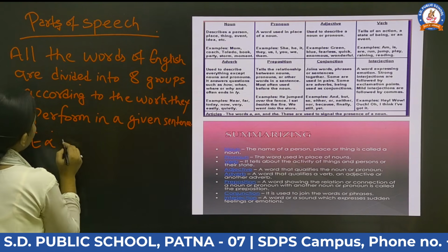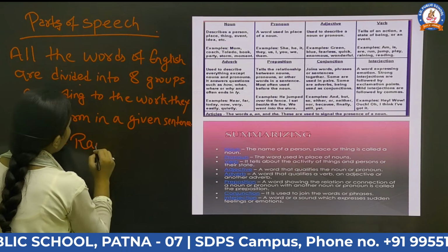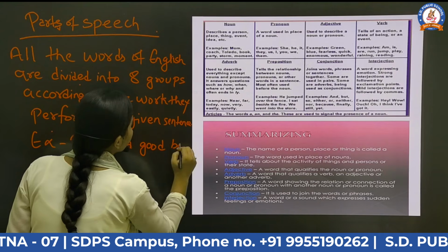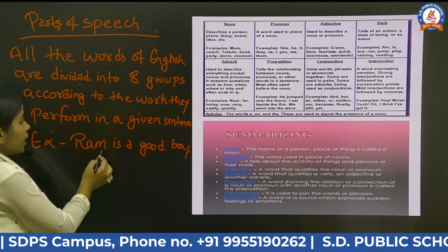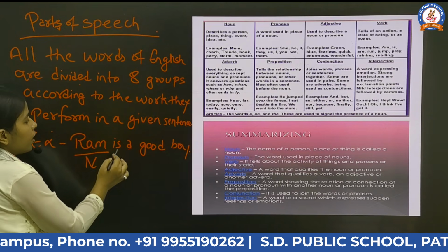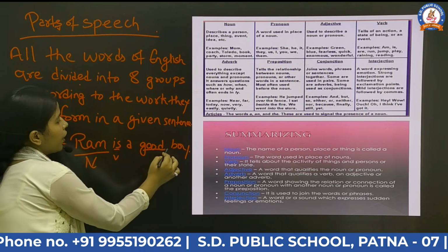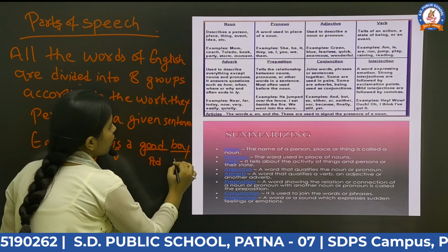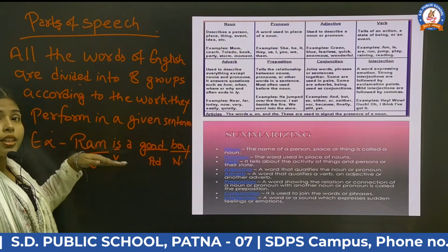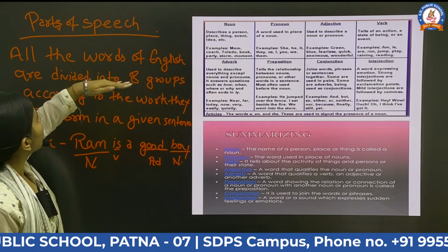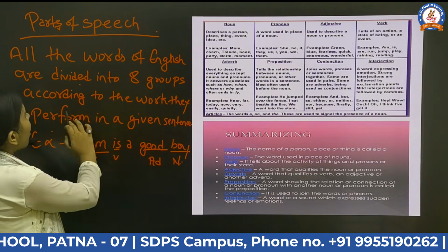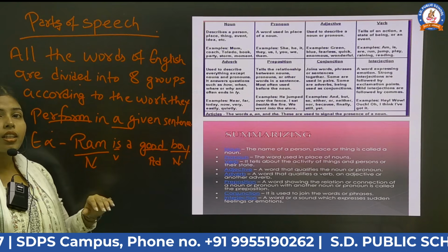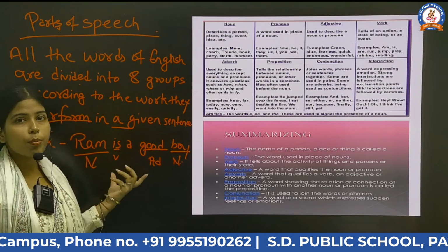Look here, for example, if I'm writing Ram is a good boy. Here you can clearly see that Ram is what? Noun, is is verb, good is quality, which means adjective, and boy is again noun. What I have written in the definition is all the words of English are divided into 8 groups according to the work they perform in a given sentence. This shows that every single word of a sentence is derived from parts of speech.